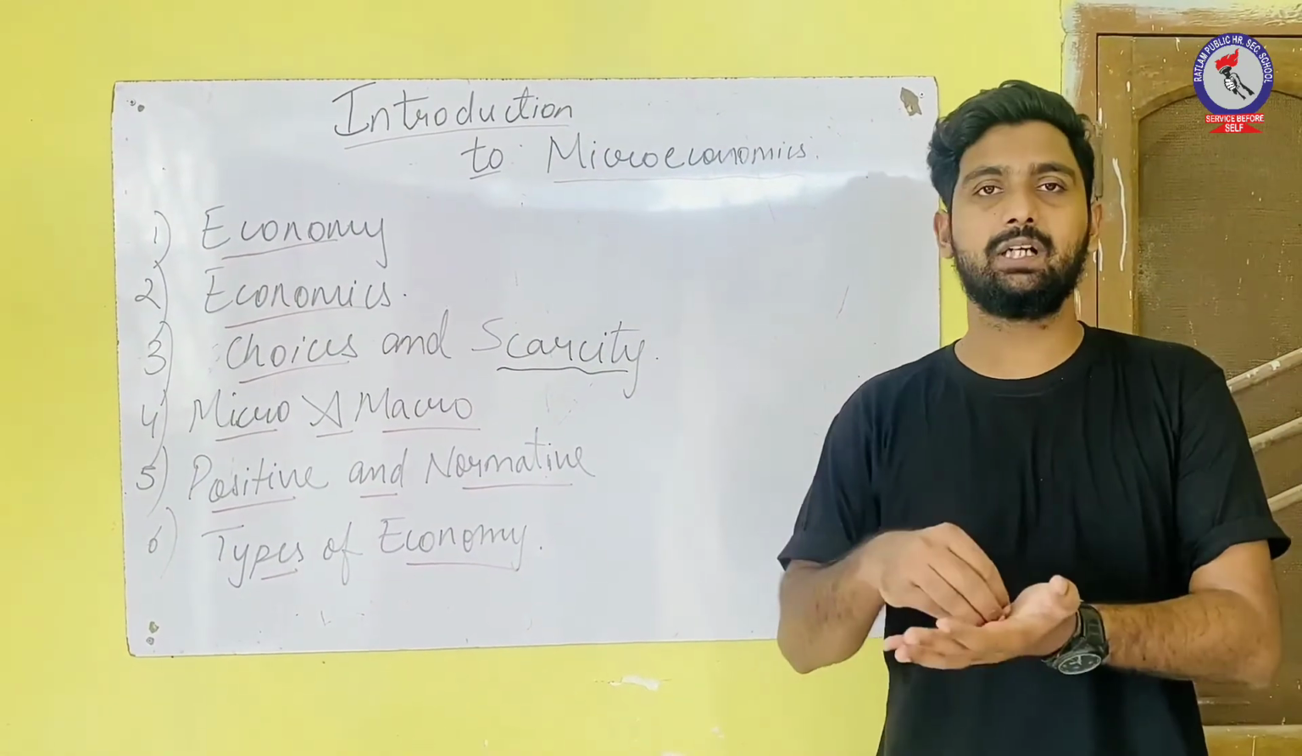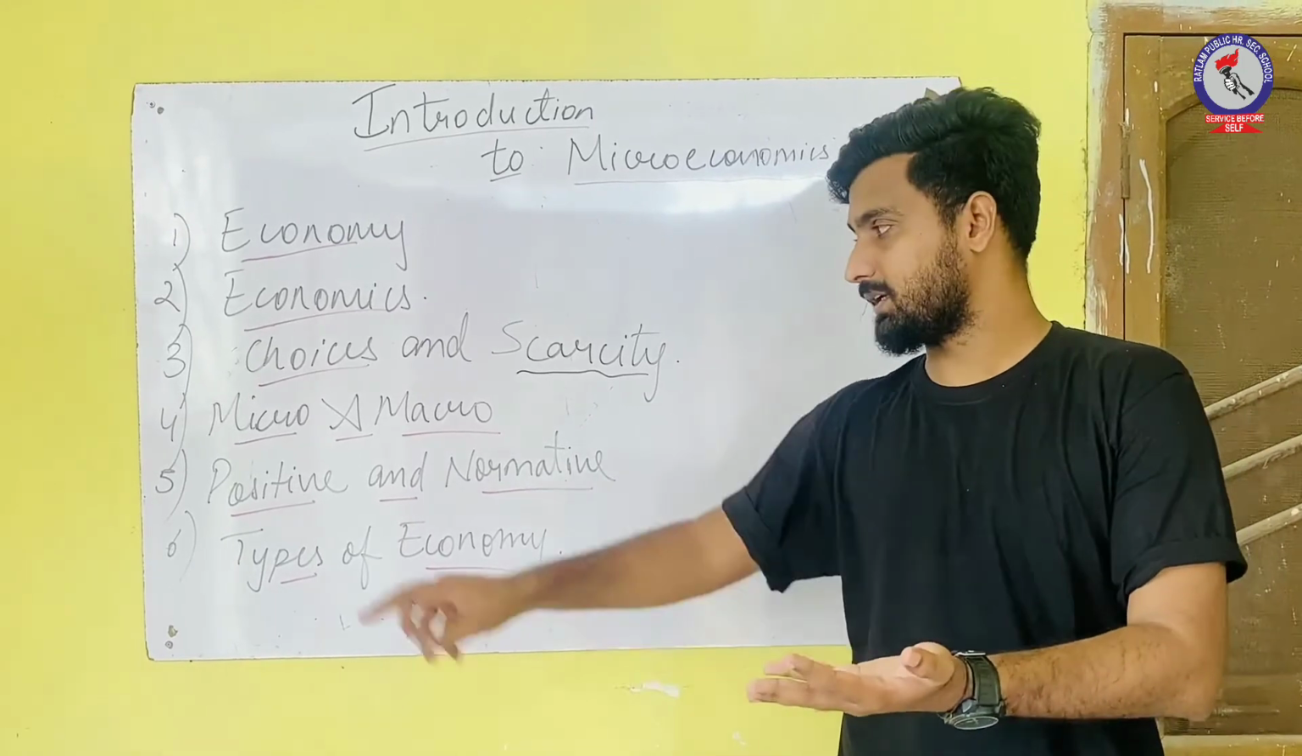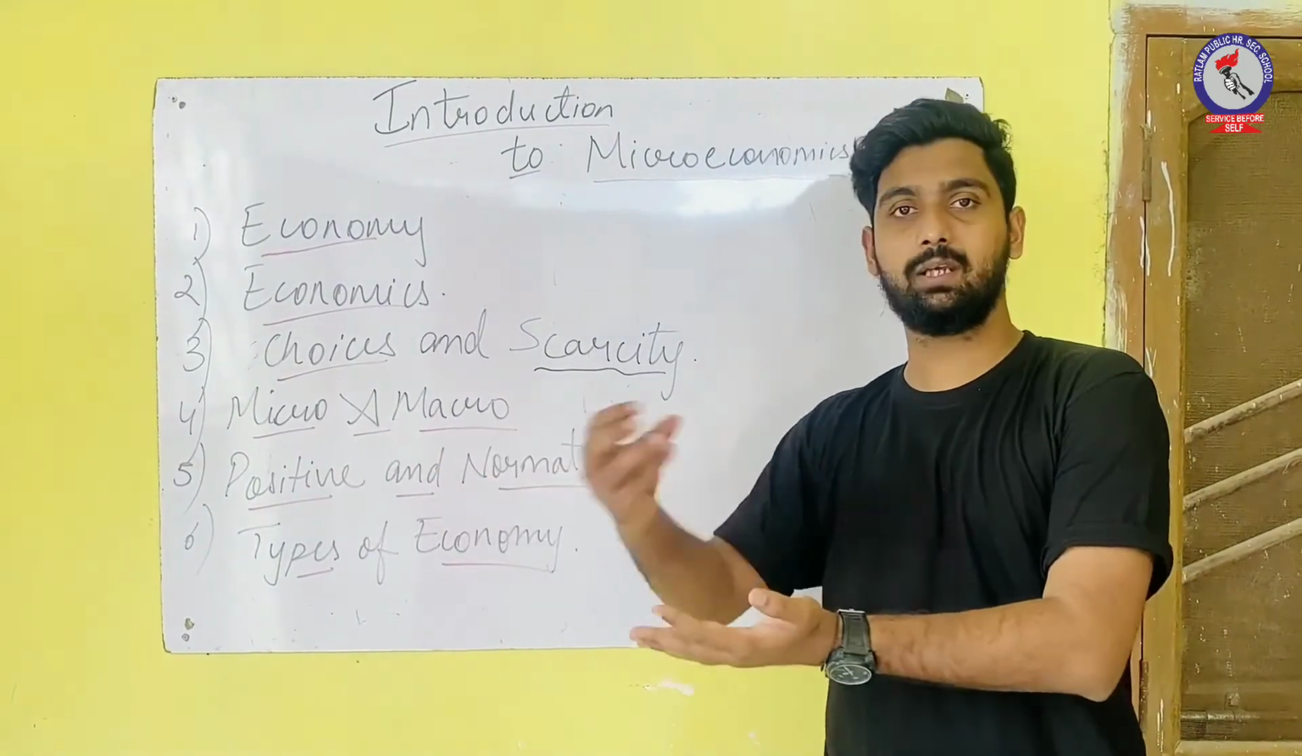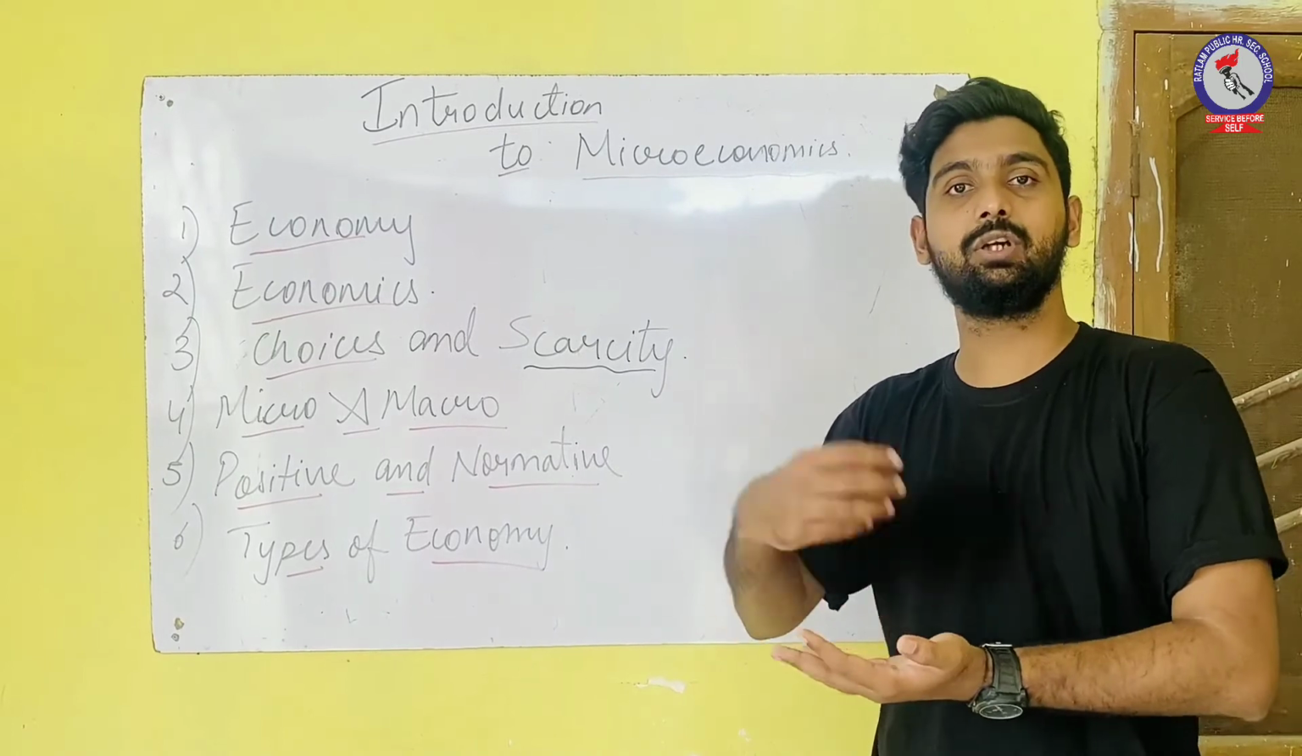So this is the major difference between positive and normative economics. It tells how a particular thing is, it tells how a particular thing should be.